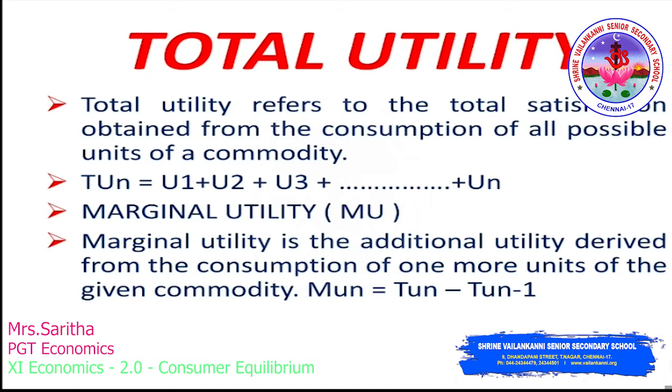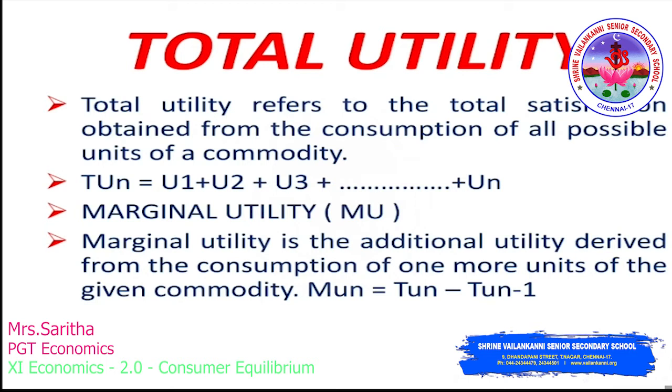If the first ice cream gives you a satisfaction of 20 utils and the second one gives you 16 utils, then TU from the second ice cream is 20 plus 16, which equals 36 utils. The third ice cream generates satisfaction of 10 utils, so TU from the third ice cream will be 20 plus 16 plus 10, which equals 46 utils. TUn is the total utility derived from n units of a given commodity; U1, U2, U3 are the utility from first, second and third, and n is the number of units consumed.